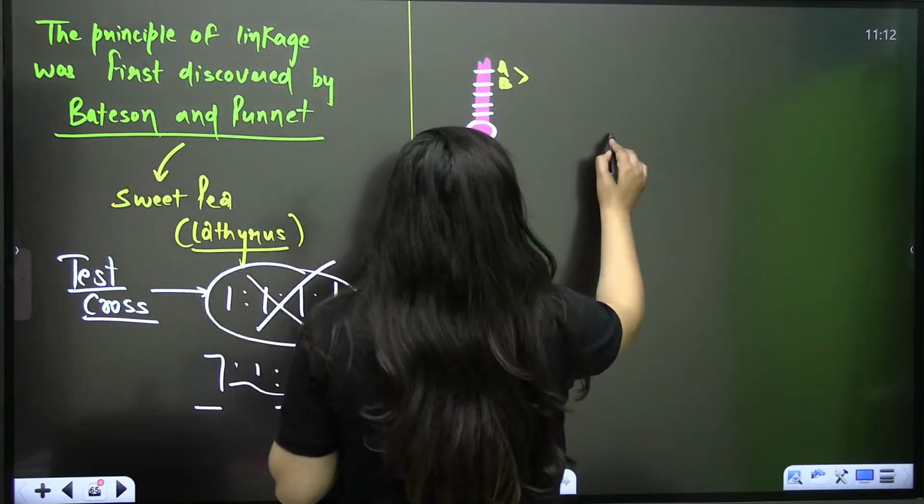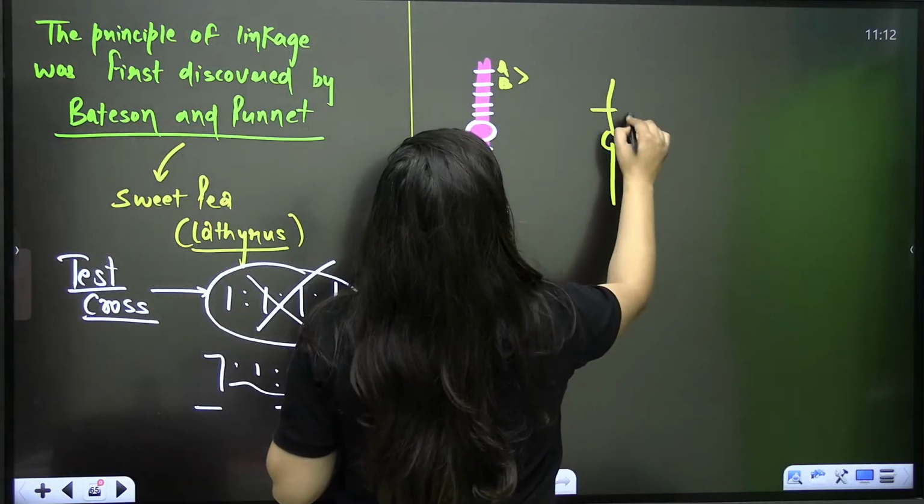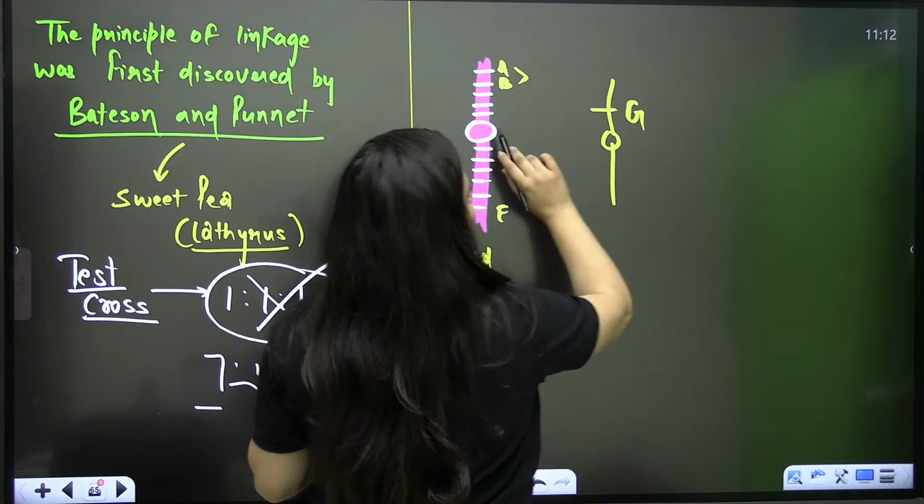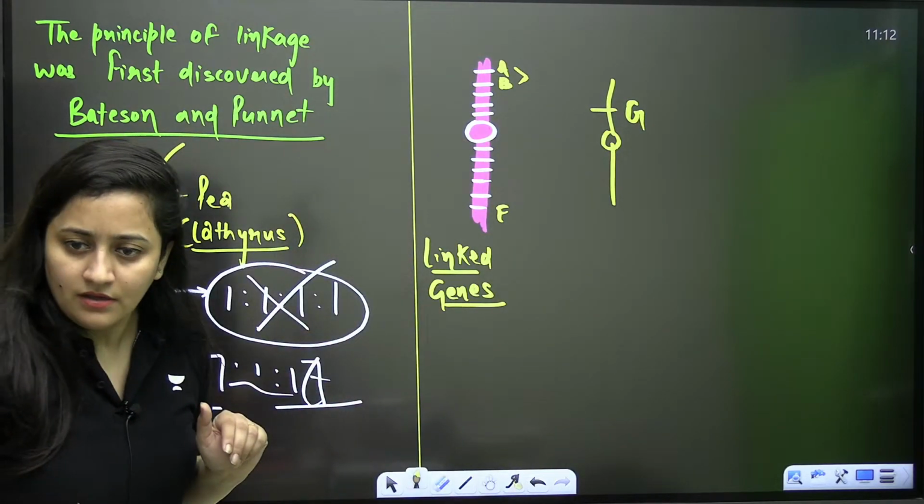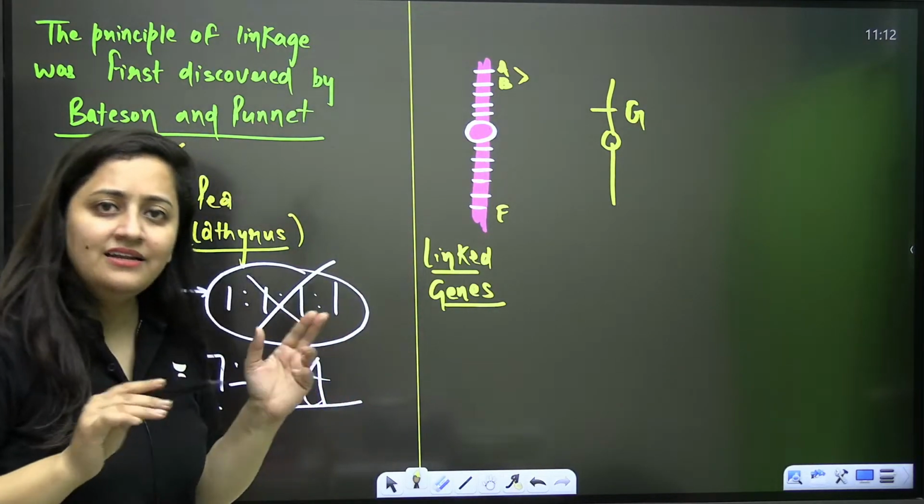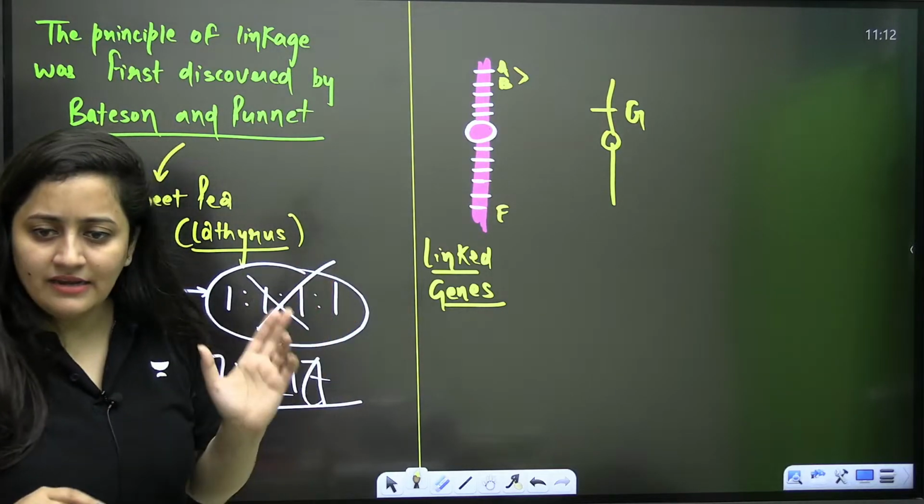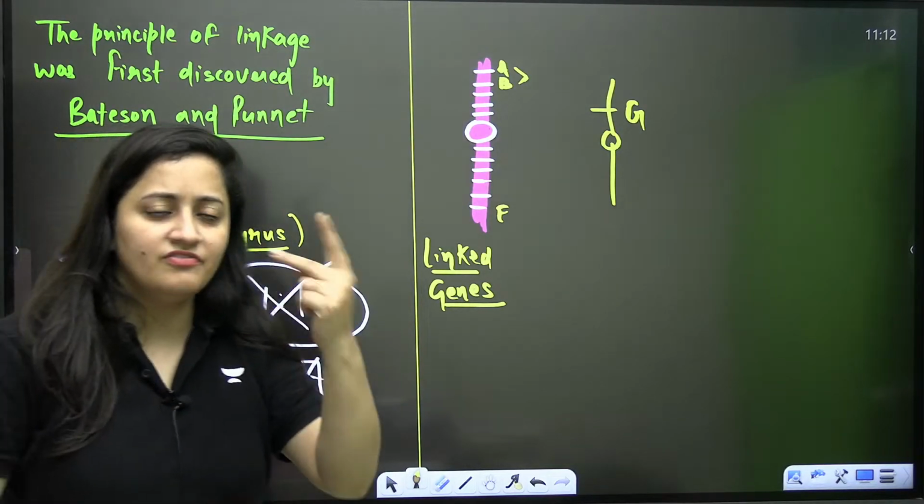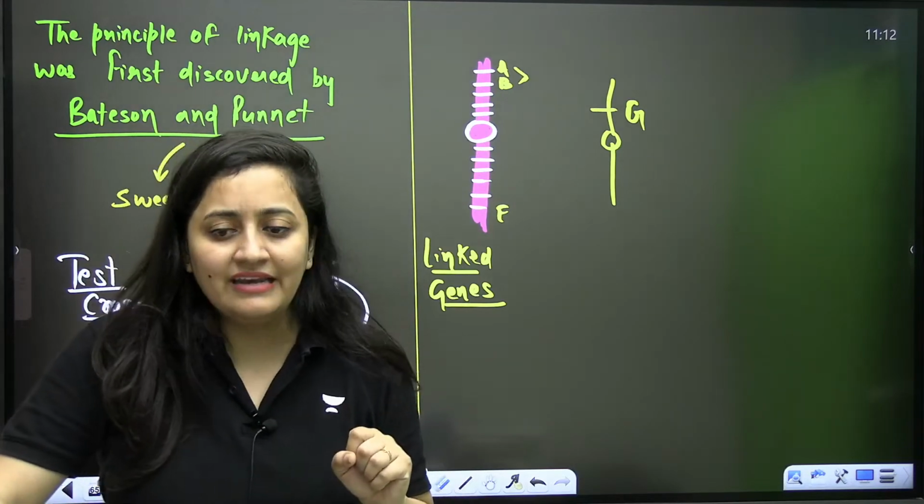So if here you have one gene, and this G is present on another chromosome, they are not at all linked. They are unlinked genes. Clear? These two terms clear? What is the meaning of linked genes? What is the meaning of unlinked genes?